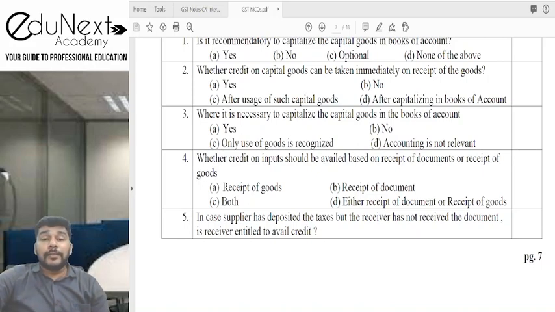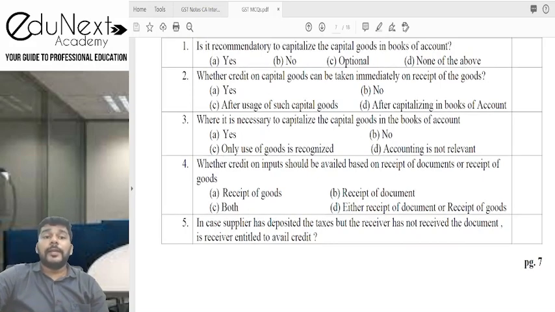So whether it is necessary to capitalize the capital goods in the books of account, in my view the answer is that it is necessary to recognize them as capital goods. Means if you want to claim credit by calling them capital goods, then of course it is necessary. The earlier question was whether it is recommendatory. Recommendation means whether I am suggestive to that extent; we said we need to leave it optional because it may or may not be a capital good for me. But the third question is more direct on whether it is necessary. If I'm calling something a capital good, is it necessary to capitalize it in the books of account? Then the answer is yes.